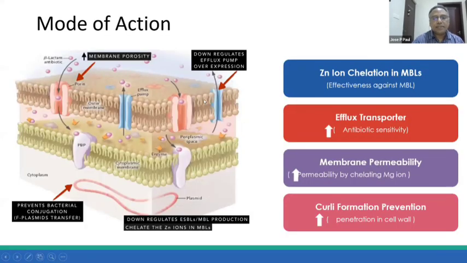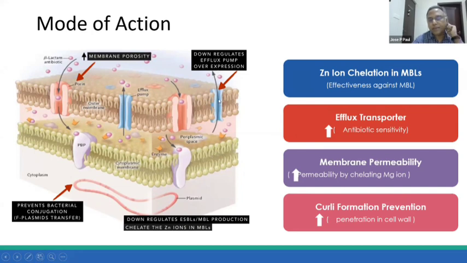So this is a cartoon which shows how this antibiotic resistance breaker works. One, as I already told you, is by increasing the membrane porosity. Membrane porosity is actually dependent upon calcium. The negatively charged sphingolipids as well as proteins which are found in the outer membrane require interaction with calcium for their stabilization. So when you use disodium EDTA, it chelates the calcium and it increases the membrane porosity to the drug. Then the other mechanism is that it downregulates the efflux pump.